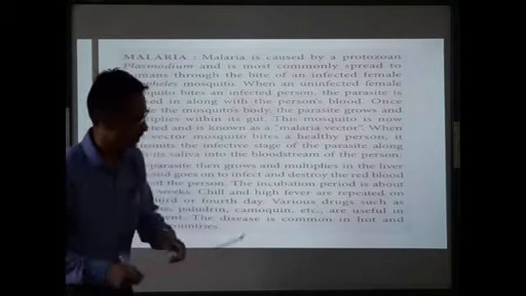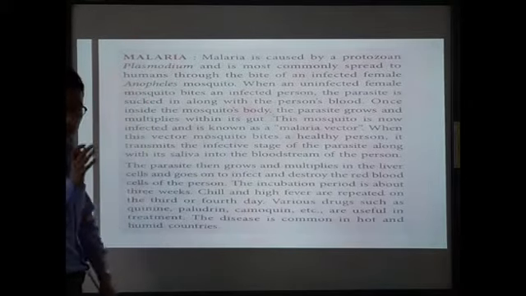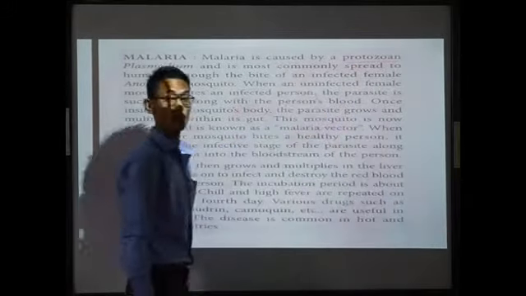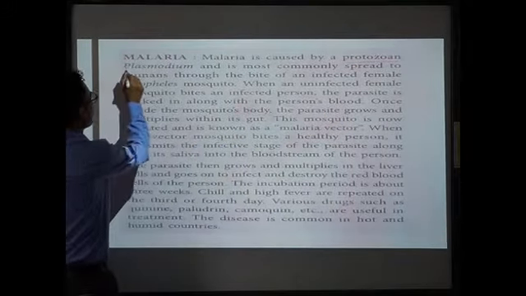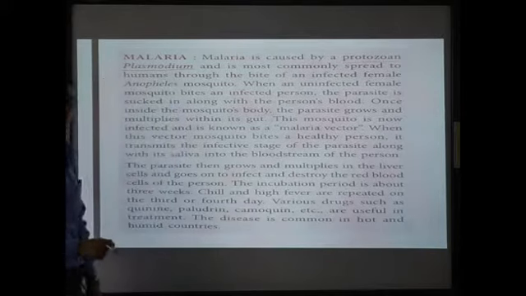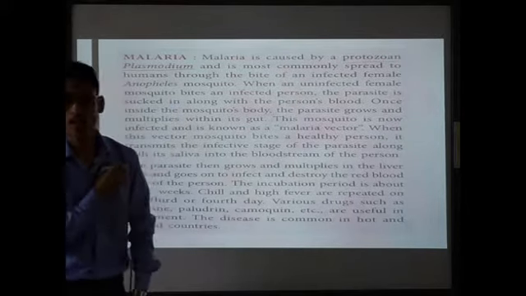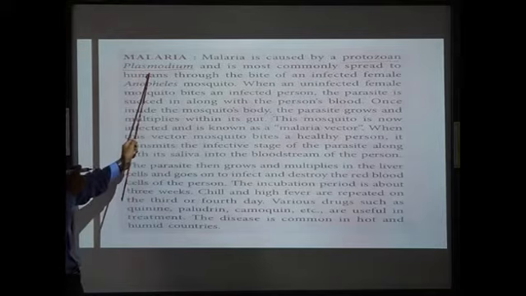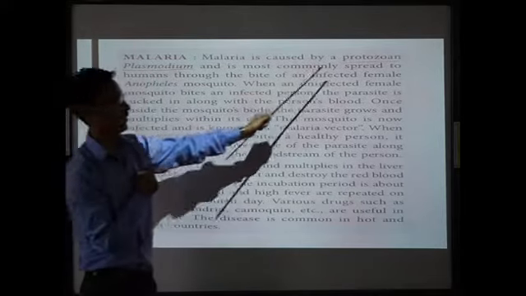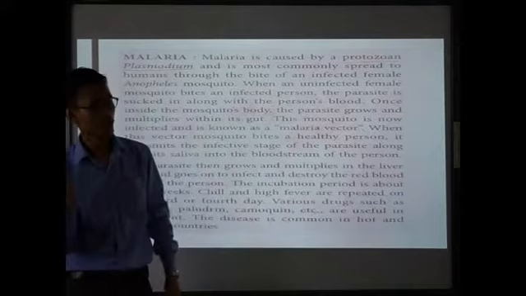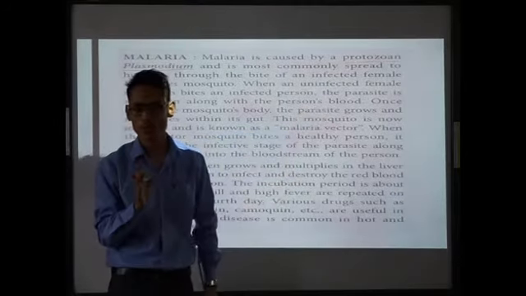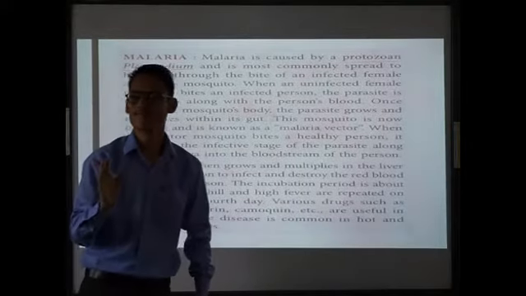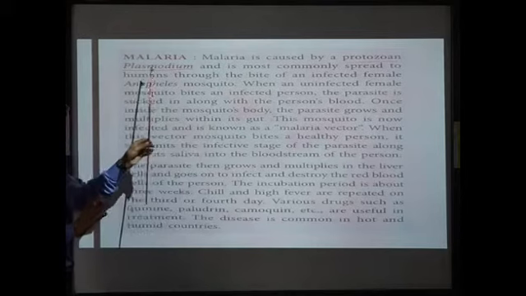First, let's see the name of the causative agent that causes malaria. It is mainly caused by a protozoan called Plasmodium. So the name of the causative agent or parasite that causes malaria is Plasmodium. Plasmodium is a protozoa. Protozoan means protozoa, so don't get confused between the words. Clear? It is caused by a protozoa called Plasmodium.